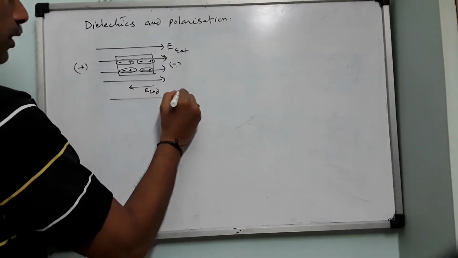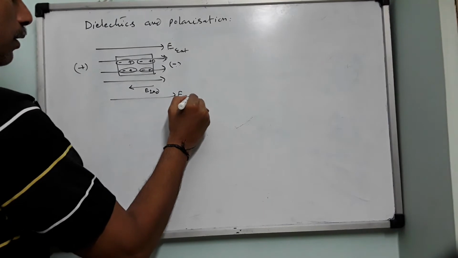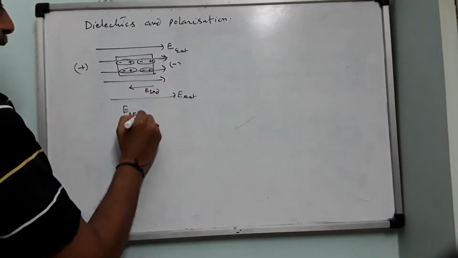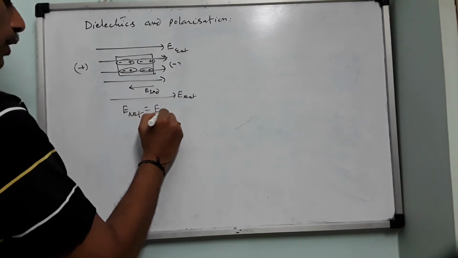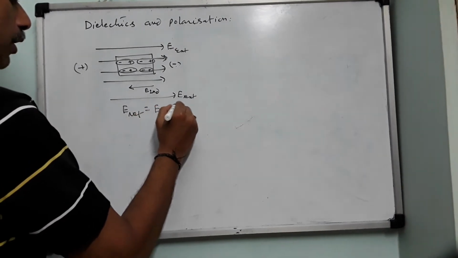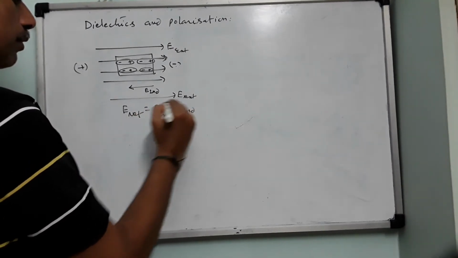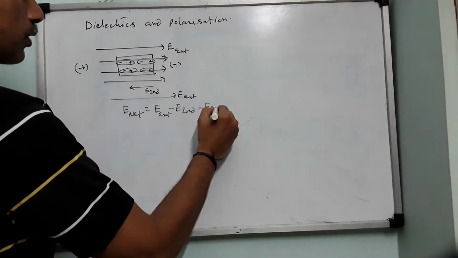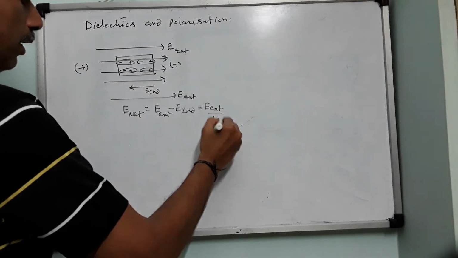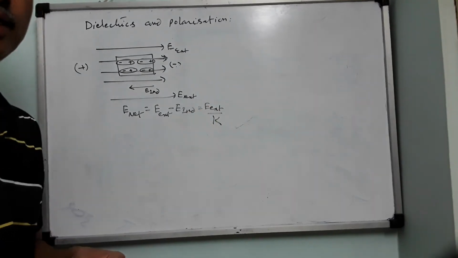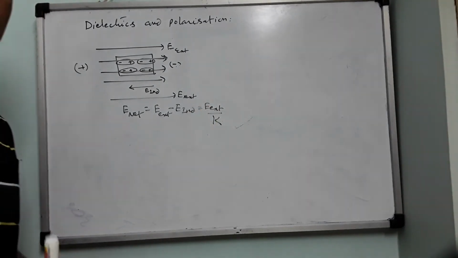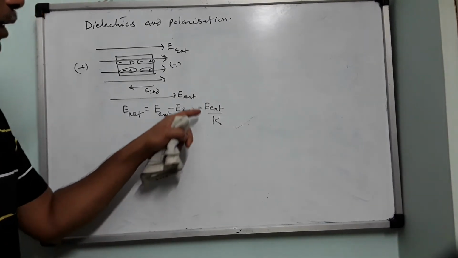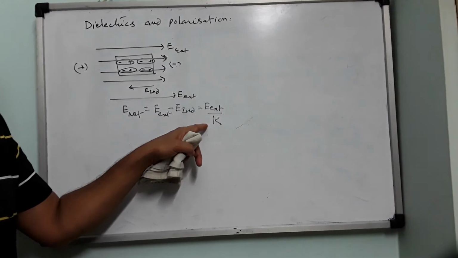So the net electric field inside the dielectric will be E net equals E external minus E induced. And remember, this will always be equal to E external divided by K, where K is known as the dielectric constant. So whenever you keep a dielectric in an external electric field, the field inside will decrease by K times.